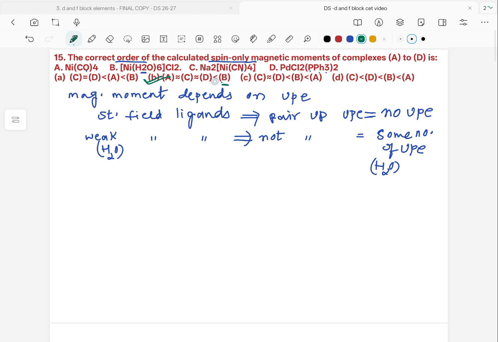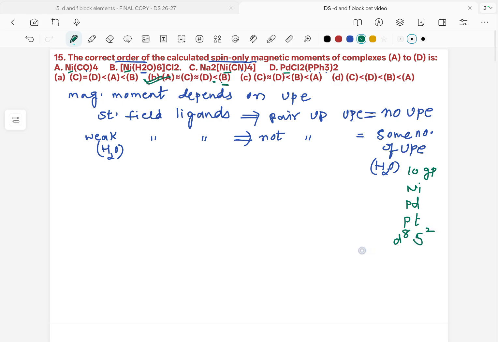So the spin magnetic moment is more, but the rest all have strong field ligands and moreover they all belong to the same group. What are the metals given? Nickel, here also nickel, here palladium. All these belong to the 10th group. The 10th group elements are nickel, palladium and platinum, which have d8s2 configuration.